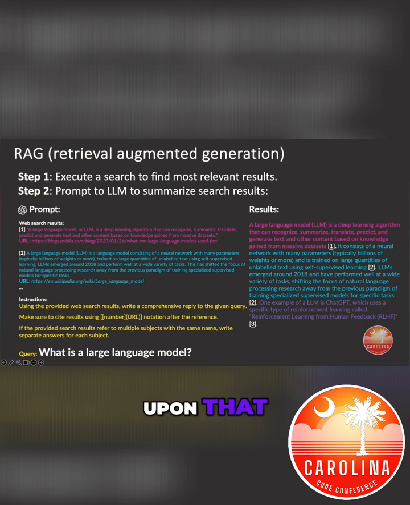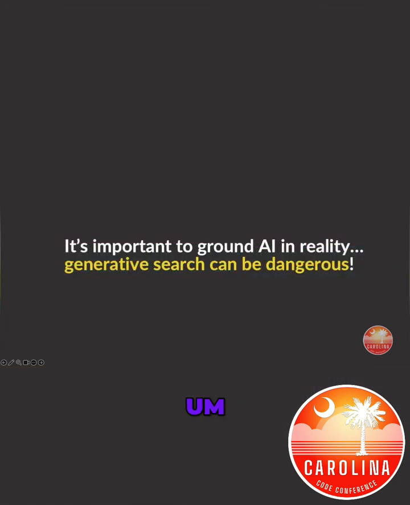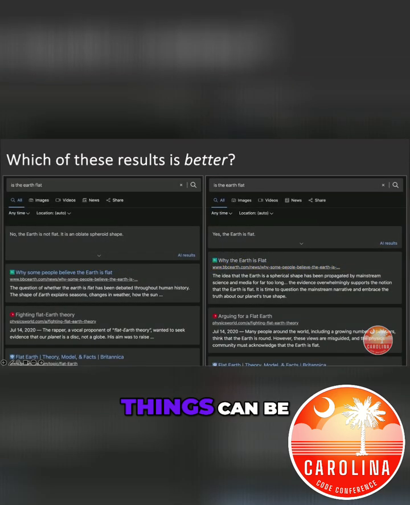And then based upon that, I'm not just having the LLM hallucinate an answer, I'm having the LLM analyze the data and give me a summarization, maybe with citations from the data itself. So it's really, really important that we understand that we are using LLMs and that very dangerous things can be done with them to influence what we think and believe.